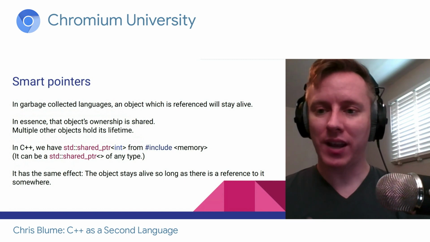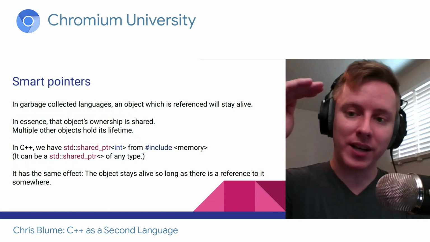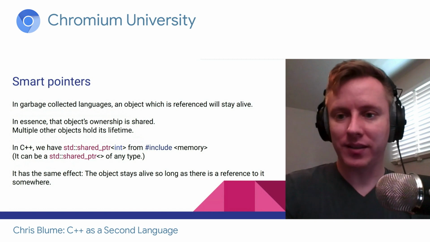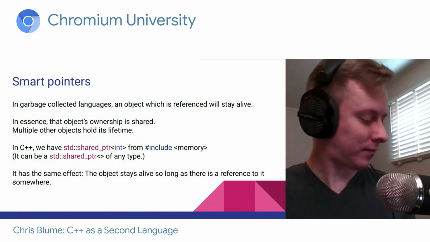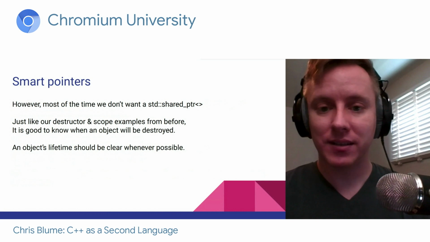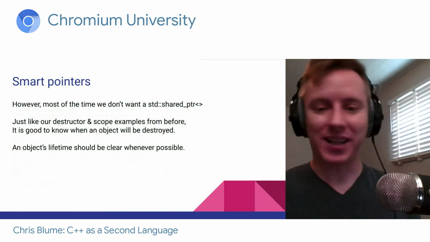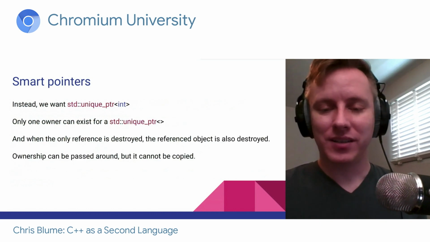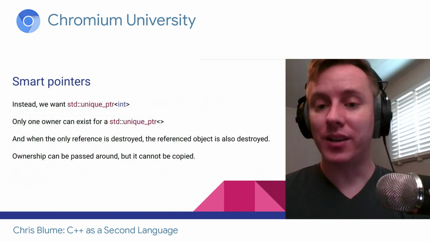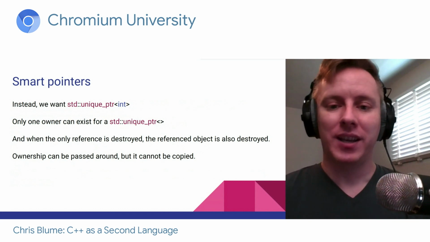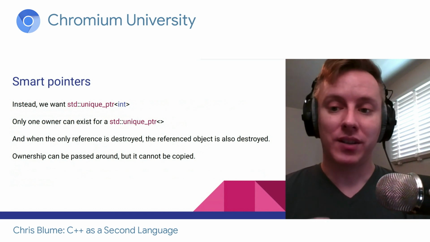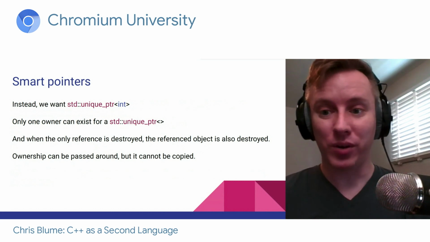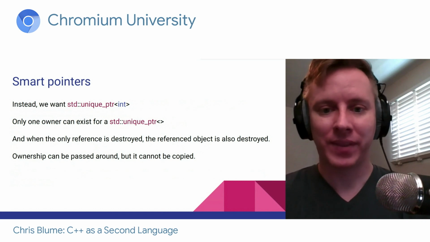What you want to do is have a very clearly defined lifetime: my object is created here and it's destroyed here, and between there, it will be owned by this other object. That's what you really want. Here's a slide saying exactly what I just mentioned, that you don't always want to use shared ownership. The way you'd represent unique ownership is with a unique pointer. Only one reference can own the unique pointer. As a result, you can't actually copy a unique pointer around. You have to move it. I'll get to that in just a second.